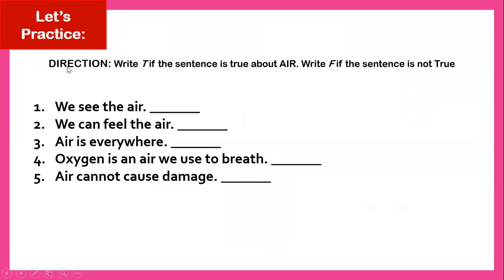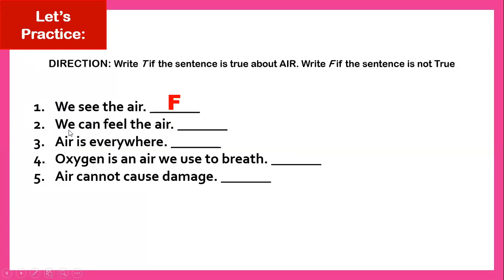So direction, how to answer. Write T if the sentence is true about air. Write F if the sentence is not true about the air. So for example, number one, we see the air. That is false. We cannot see the air. We cannot taste the air. The air doesn't have a color. So we see the air. No, it's not. So it's false.